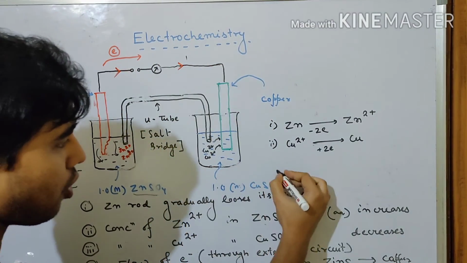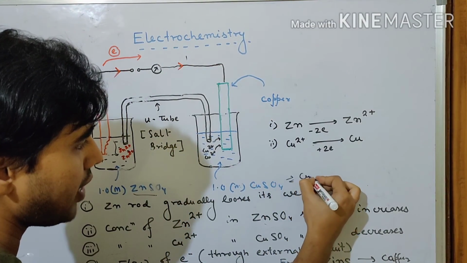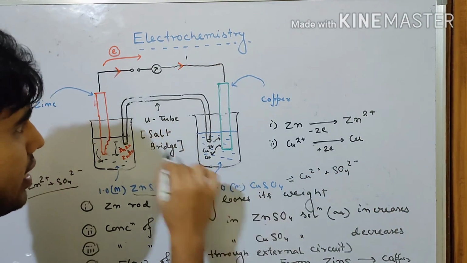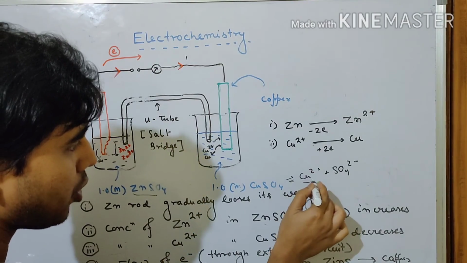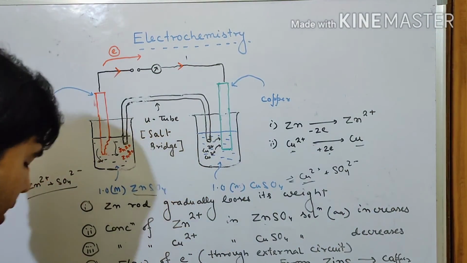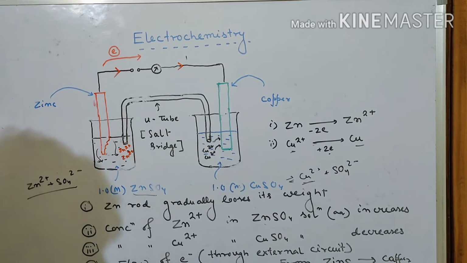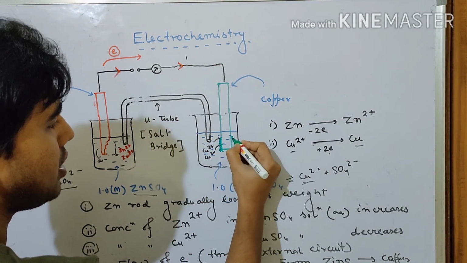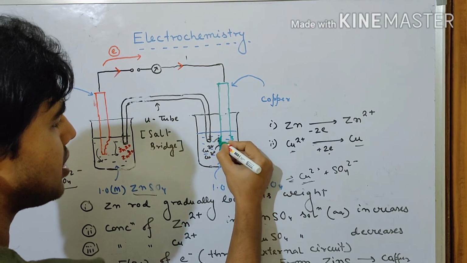In the solution of copper sulfate, already it is copper 2 plus and SO4 2 minus. Electrons are coming. Some of the copper 2 plus accepts the electron, forms the metallic copper, and the metallic copper now will be deposited over here. You can see the deposition. So it becomes thicker with time.